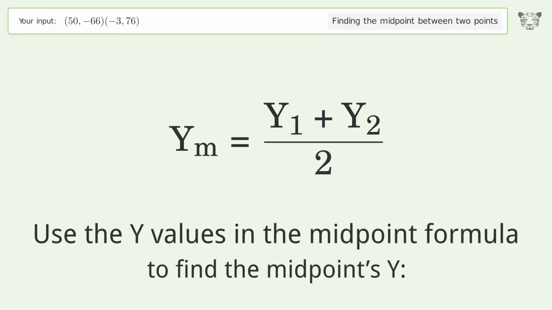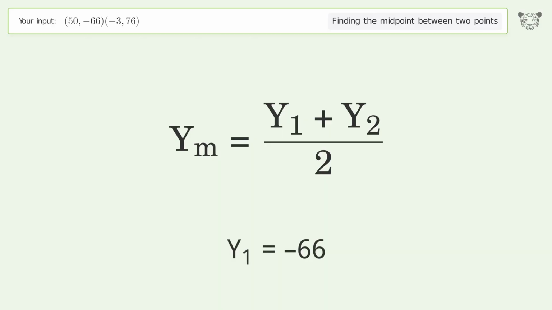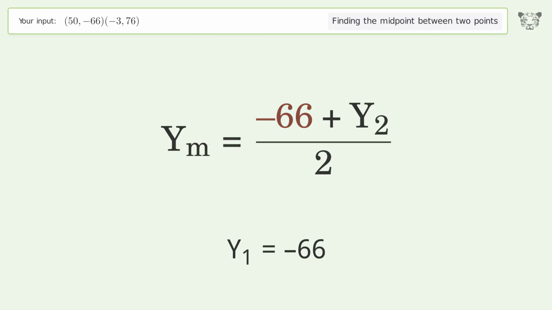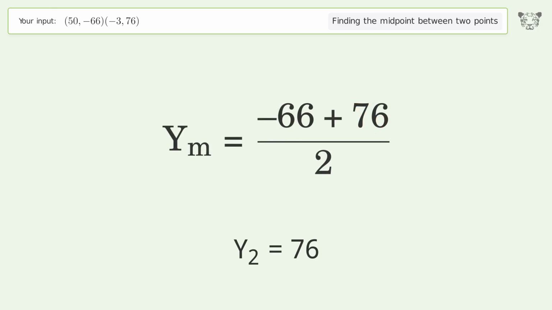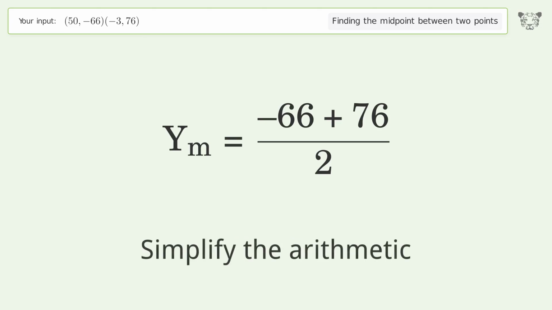Use the y values in the midpoint formula to find the midpoint's y. y1 equals negative 66. y2 equals 76. Simplify the arithmetic.